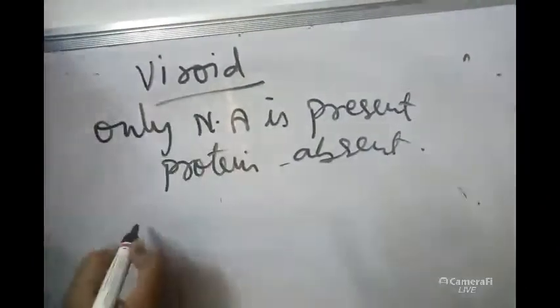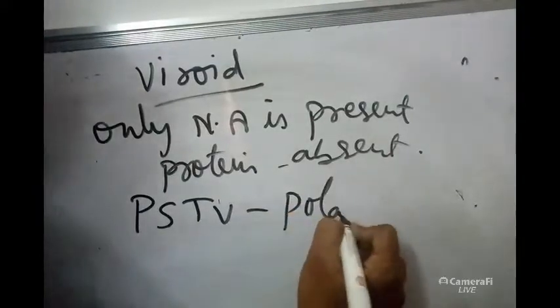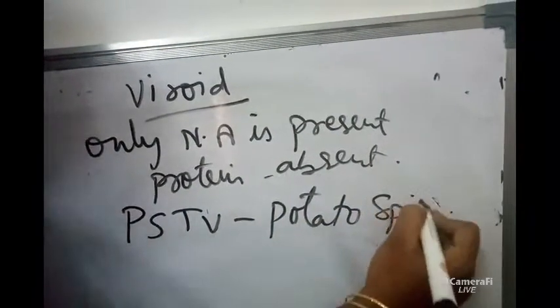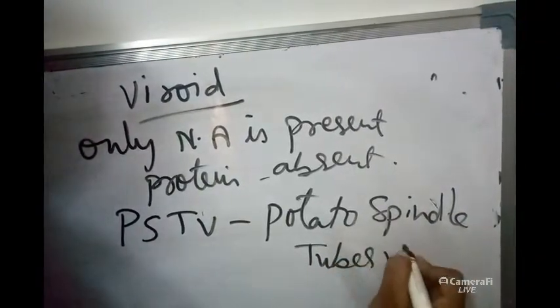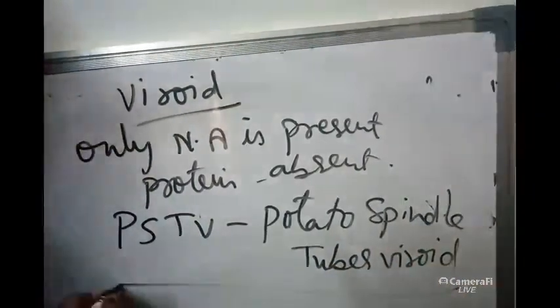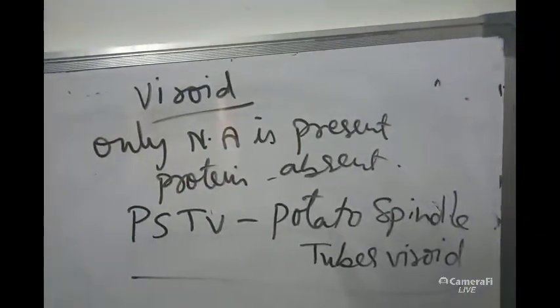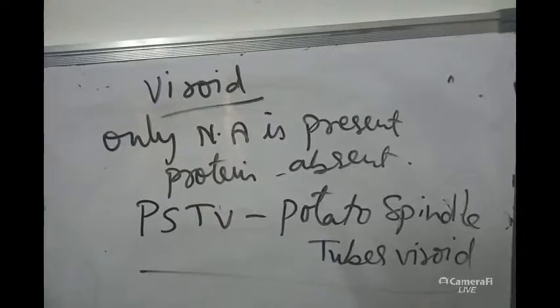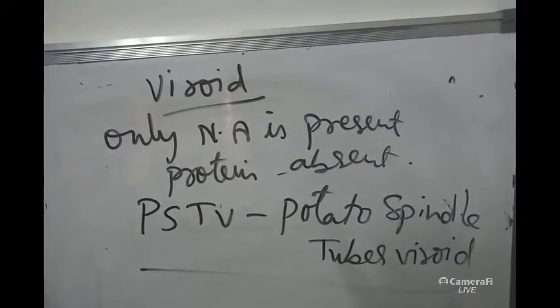The best example for a viroid is PSTV, meaning potato spindle tuber viroid. PSTV means potato spindle tuber viroid.